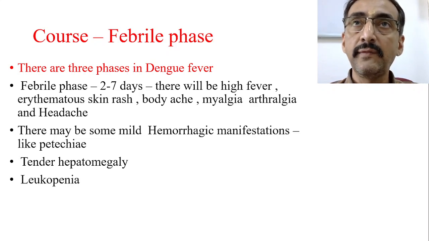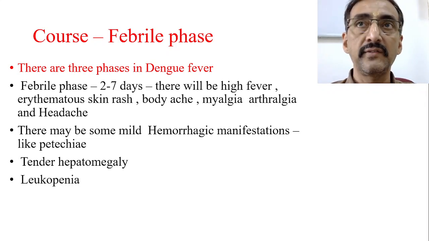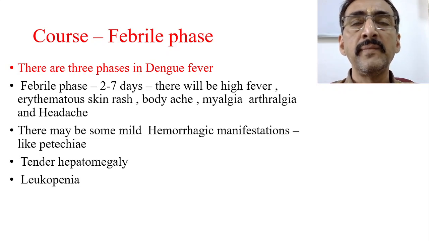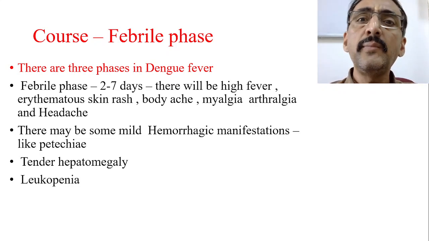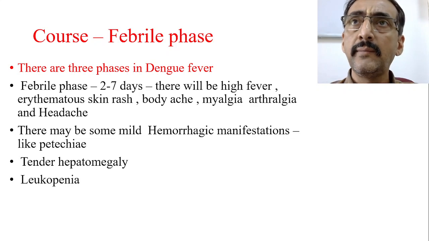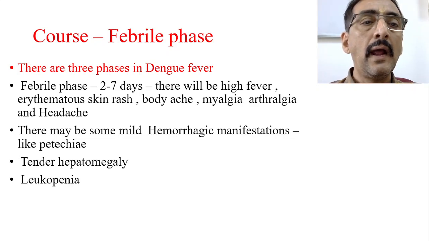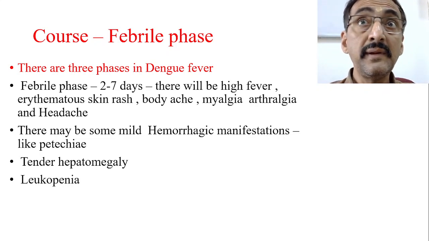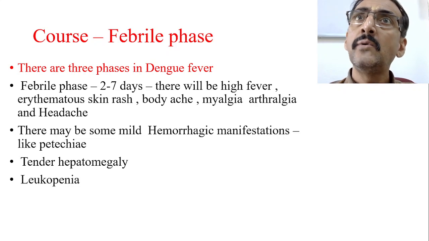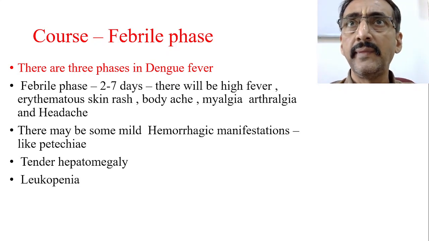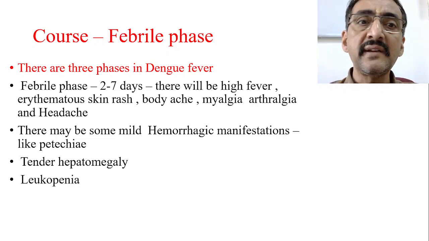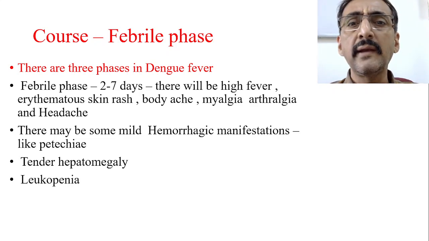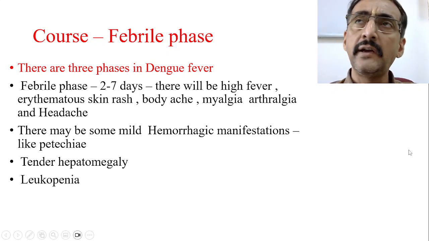So the child is having fever, which will be there for the first 7 days or 6 days, maybe 5 days also. This phase is called the febrile phase. What actually happens in this phase is there will be moderate to high fever, and there may be some erythematous skin rashes if it is a symptomatic case. In asymptomatic conditions, only fever is there. The child may have body ache, myalgia, arthralgia and headache.